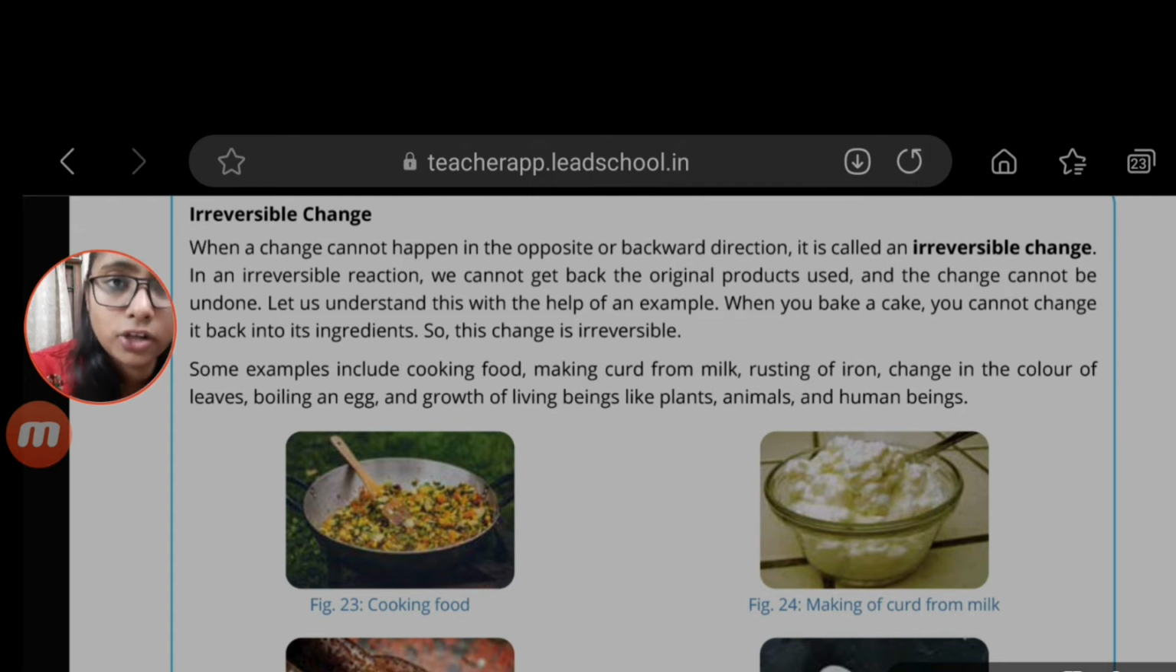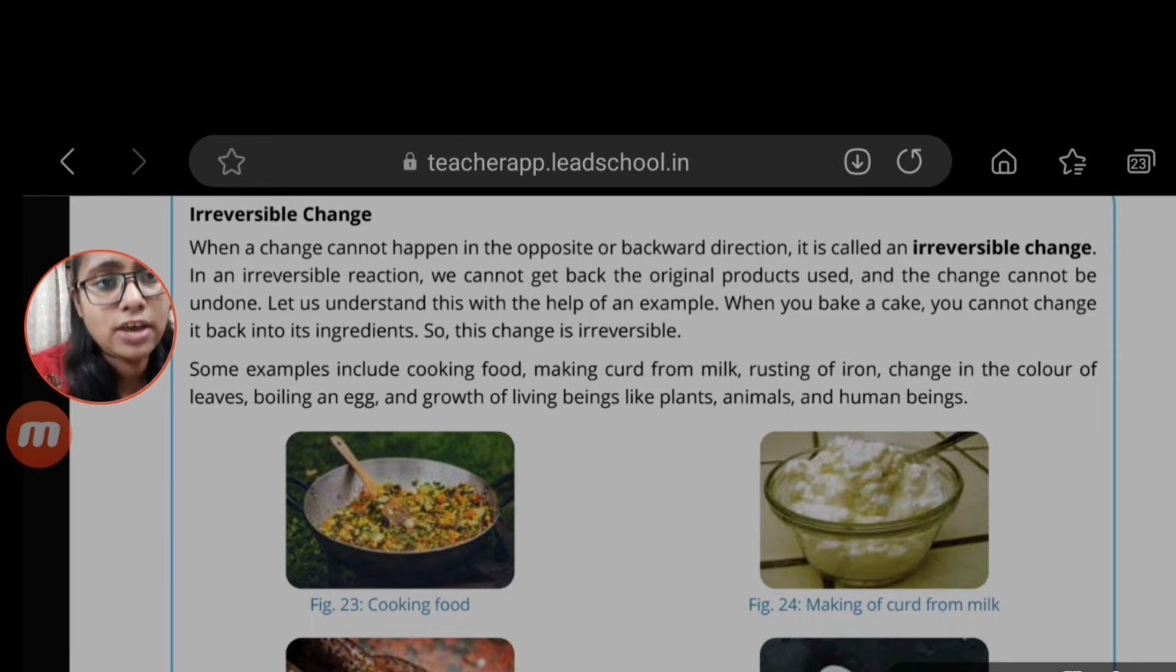As I am showing here also, when a change cannot happen in the opposite or the backward direction, it is called an irreversible change. So in an irreversible reaction we cannot get back. As I have told, the reaction or the process or the changes, we cannot go back to the original product.